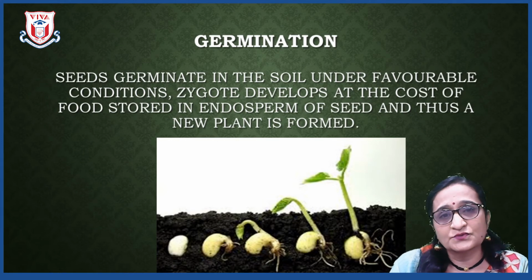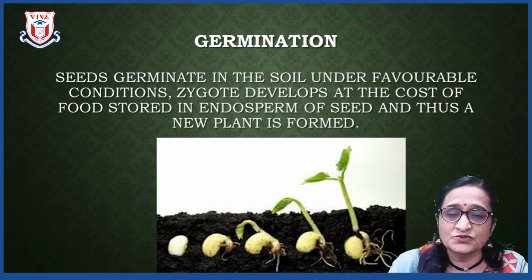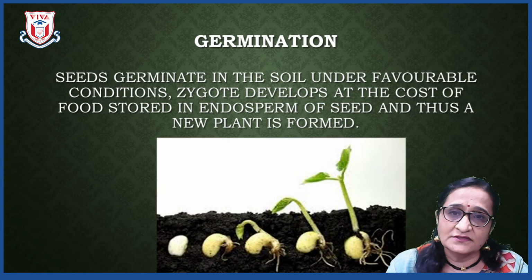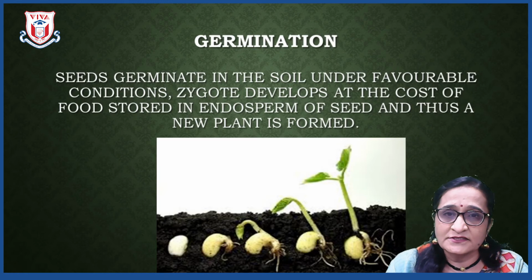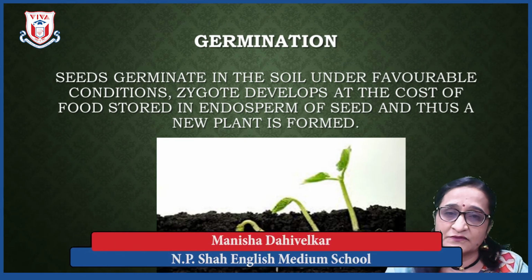I hope students you have understood asexual reproduction and sexual reproduction in plants. Today we have studied the difference between asexual and sexual reproduction. Then we studied asexual reproduction in unicellular organisms, which takes place by three methods: binary fission, budding in yeast, and the next, multiple fission.